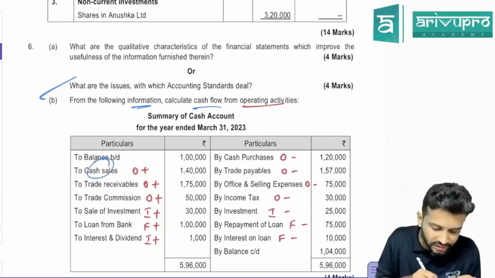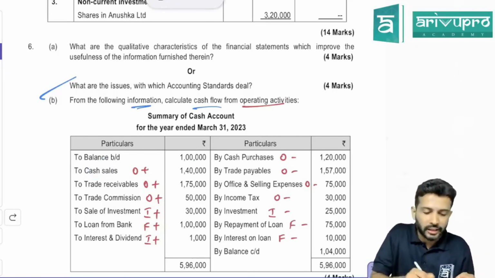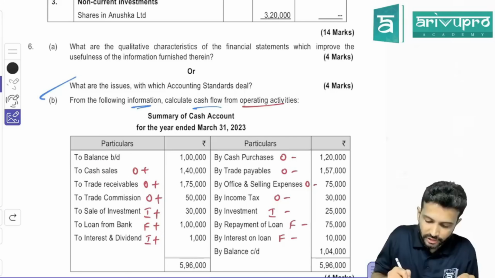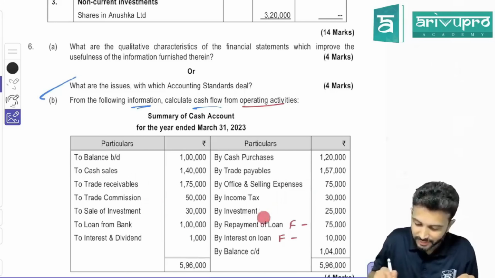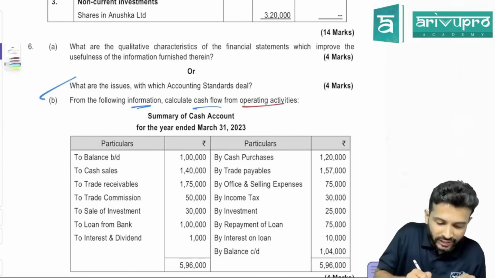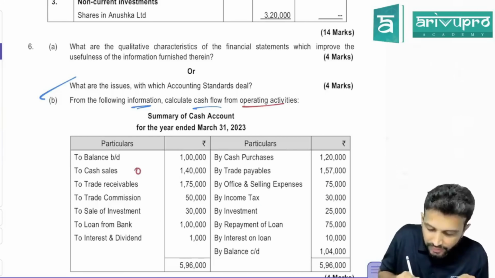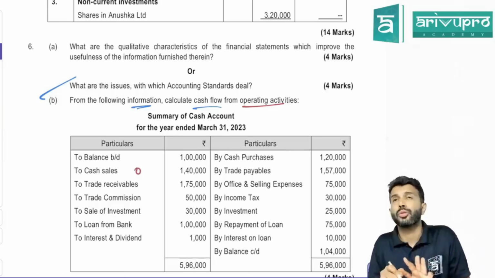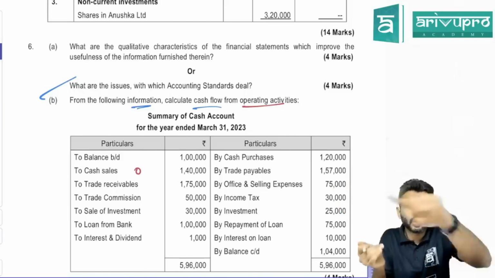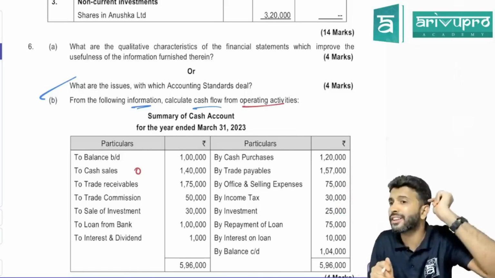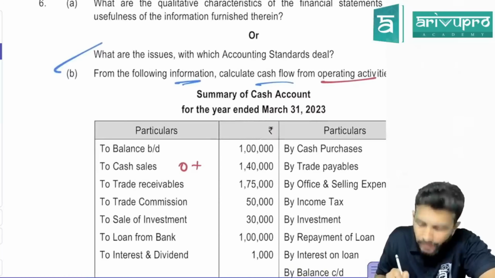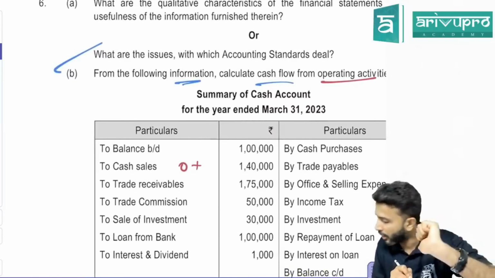So first, cash sale. Cash sale is what activity? Okay, cash sale is what activity, sir? It's an operating activity. And what will you show? In the cash flow statement, when there is an inflow, you show it as a positive number. Outflow, you show it as a negative number. This you'll write as O plus. Meaning under operating activity, you will add this.